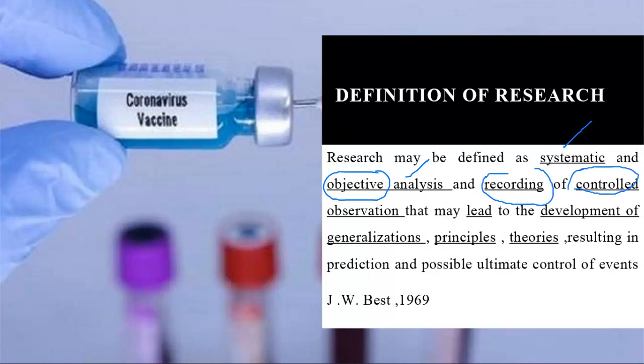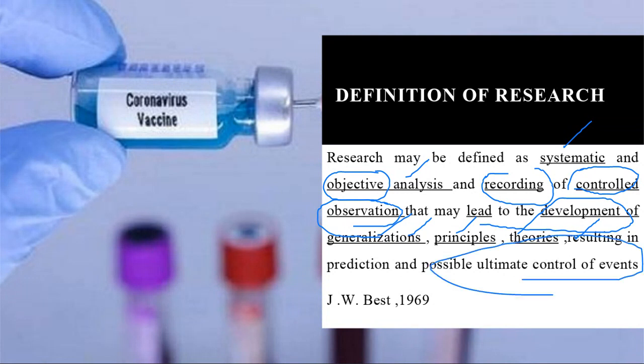So whatever we would like to observe, we keep within our control. For example, the experiment or the research which we are doing in our lab. And this leads to the development of generalization. Whatever results or answers we get from our research, we generalize, and we can formulate principles. We can formulate theories, and this may result in predictions and a possible ultimate control of the events. And this is the author who has given this definition.